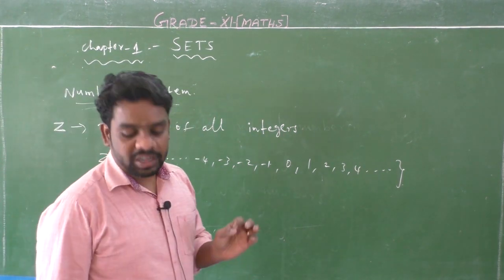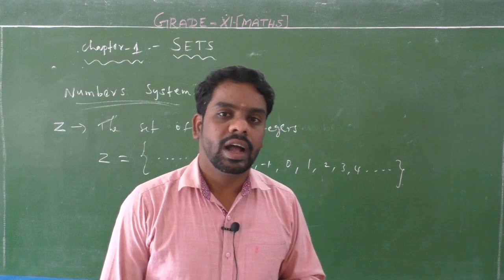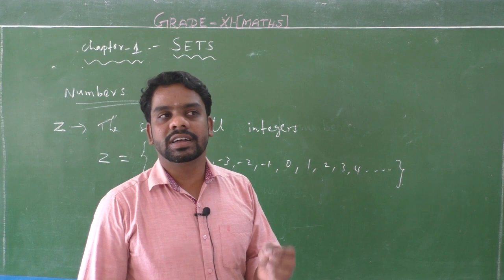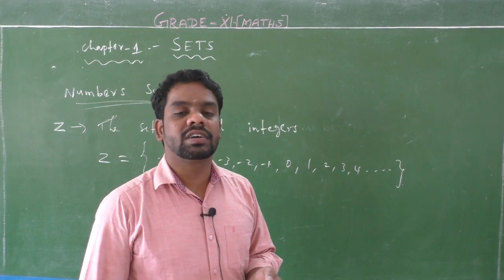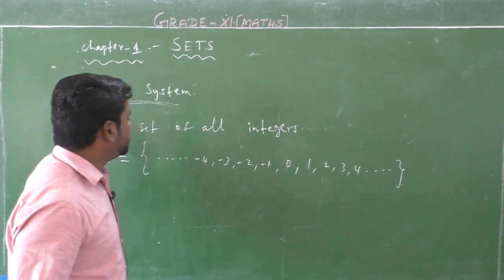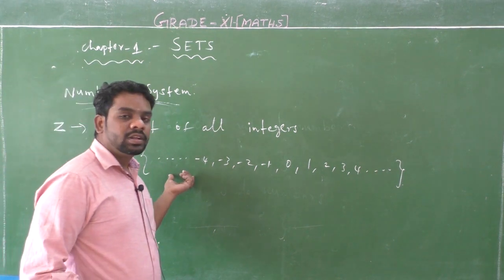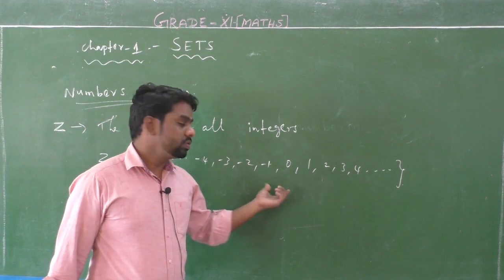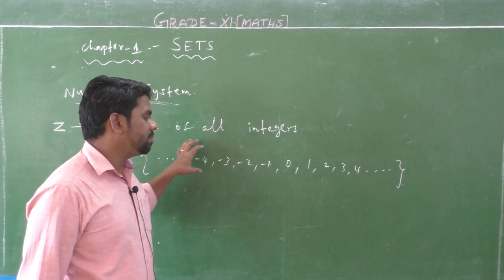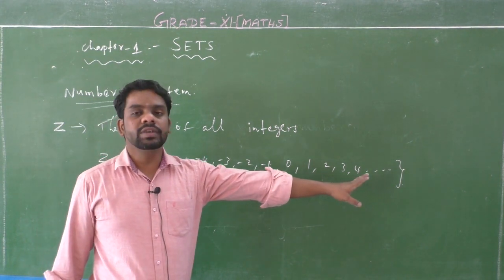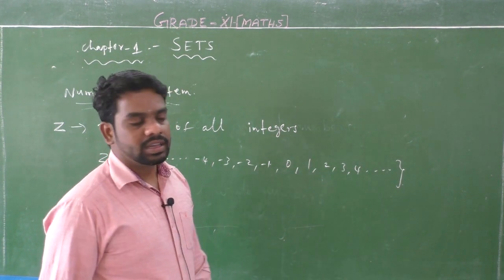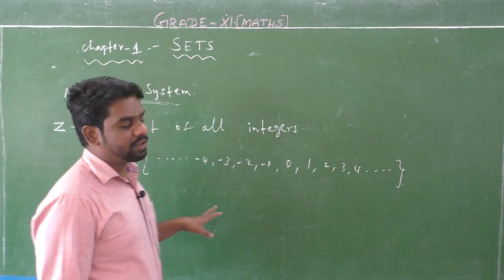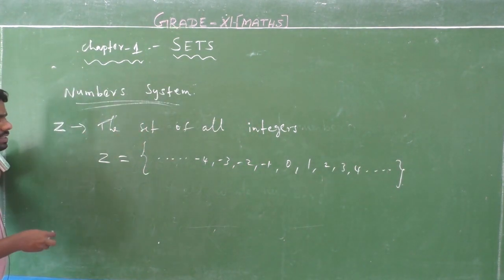Natural numbers are only positive numbers starting with 1, and whole numbers start with 0 along with the positive numbers. The set of all natural numbers with 0 is called the whole numbers. Next, the set of all integers means negative numbers, positive numbers with 0: -4, -3, -2, -1, 0, 1, 2, 3, 4 and so on. Here the starting number is unknown and the end number is unknown. This is an infinite set. Okay, listen.